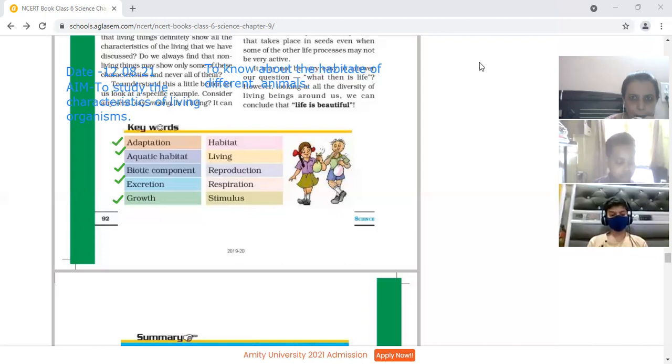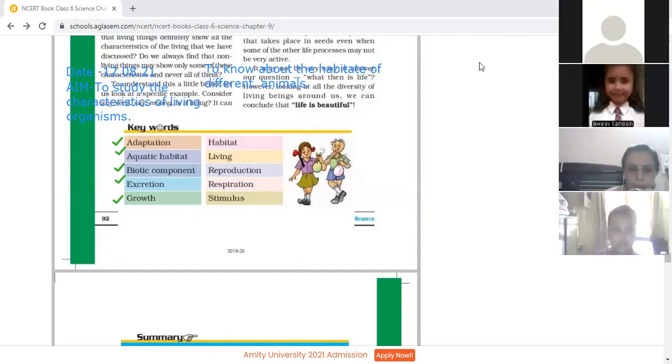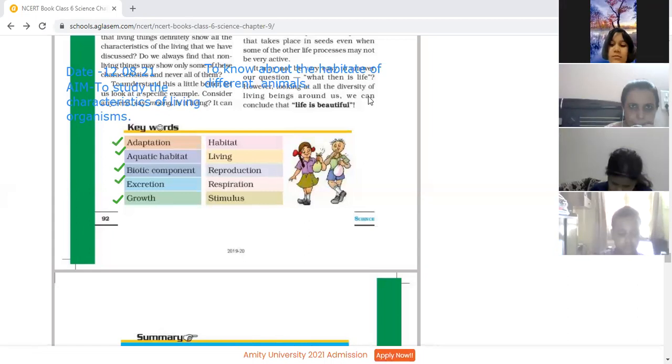Children, you may write habitat. Kindly mute yourself. Don't create mess in the class. Yes, Bhuvi. Give the meaning of habitat. The place where organisms live is called habitat. Okay.